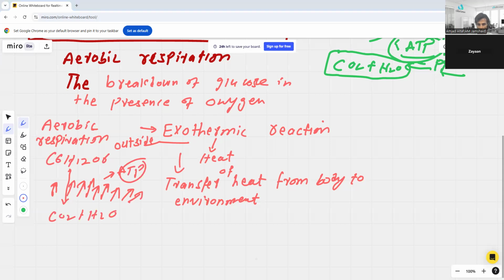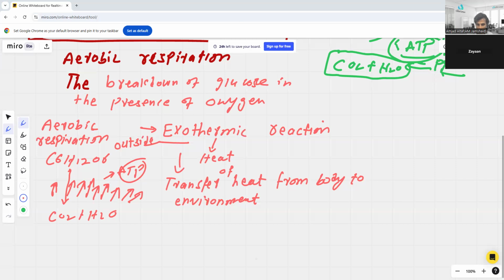This is one thing that we should keep in mind. Why? Because new bonds are formed in the products, right? Then energy is taken in to break the bonds in the reactants. Some of the energy transferred in respiration is used for all of the reactions that take place inside the cell. The rest of the energy is transferred to the environment, making it slightly warmer.